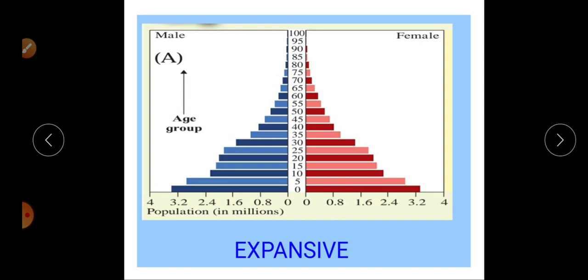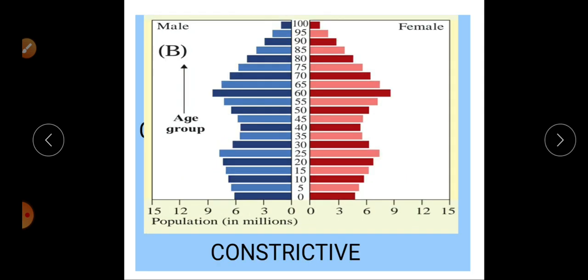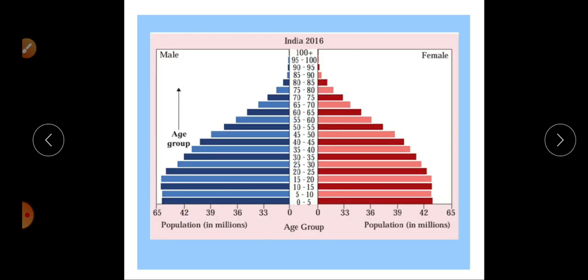With the percentage of each group, we also observe some graphs: first, expansive; second, constructive; and third, stationary. We also discuss India and the Indian population, related with the child population less than 15, then above 15 to 60, then after 60.